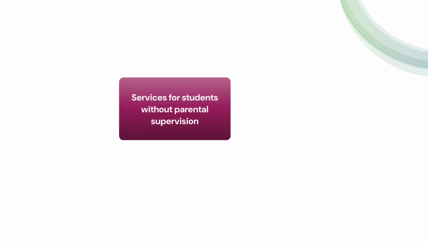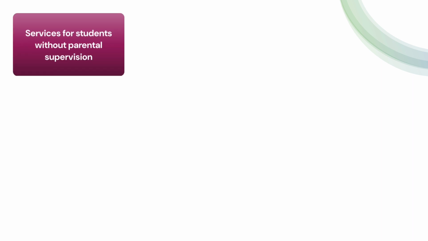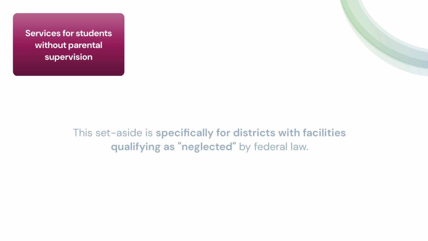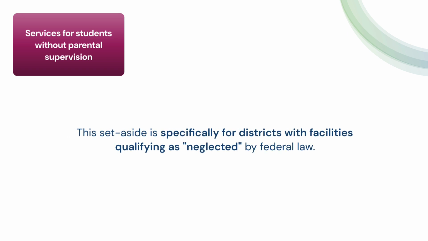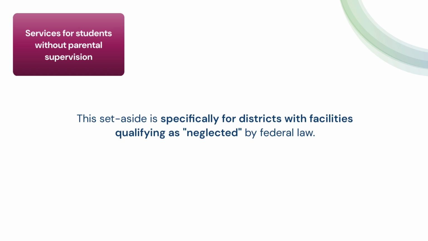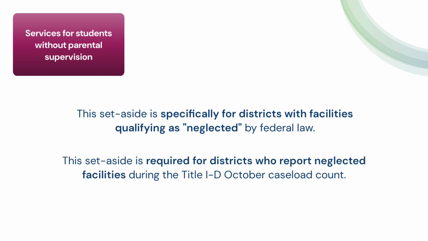If you have children within your district boundaries attending a local, meaning not state-run, residential facility for students without parental supervision, you are required to set aside Title I-A funds to provide services to children in those facilities. The set-aside is specifically for districts with facilities qualifying as neglected by federal law. Only districts who report neglected facilities during the Title I-D October caseload count are required to complete this set-aside.